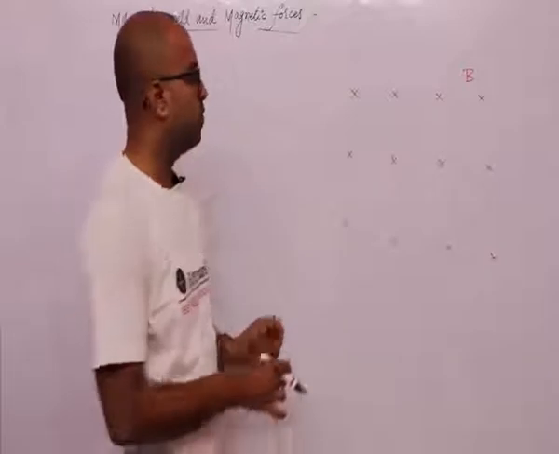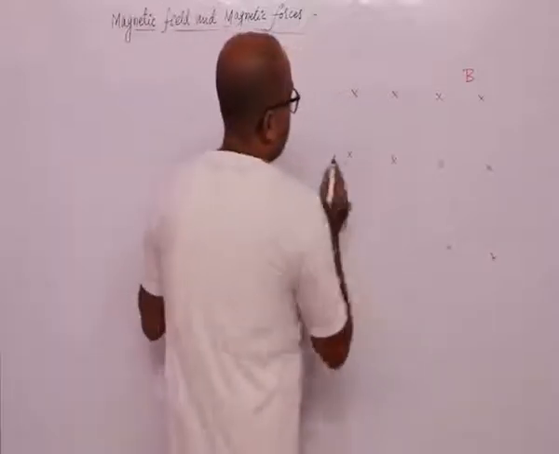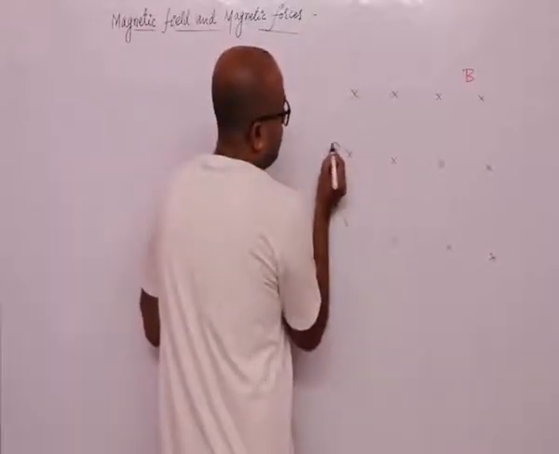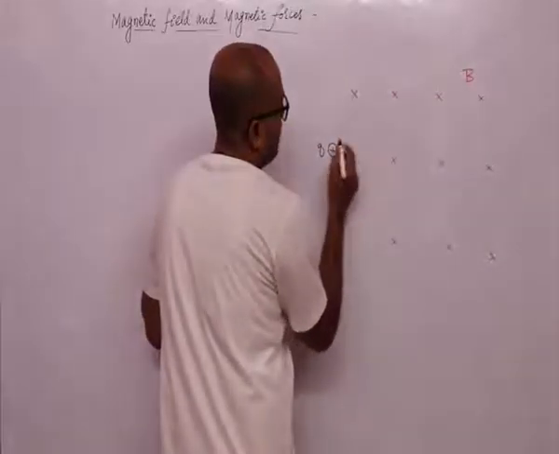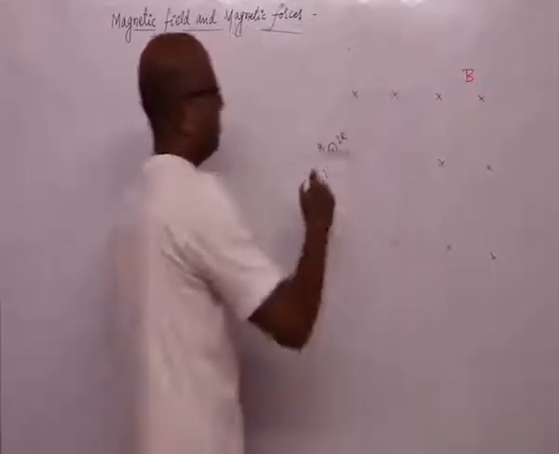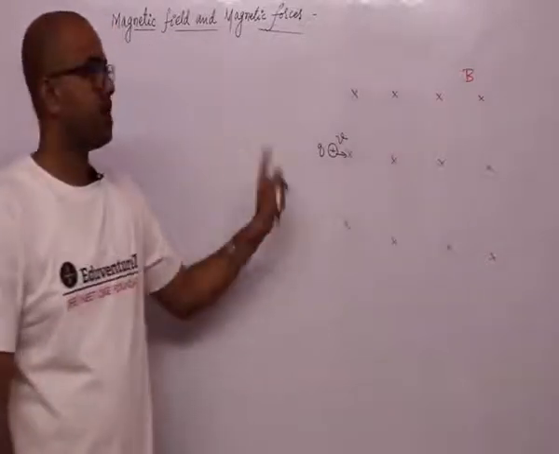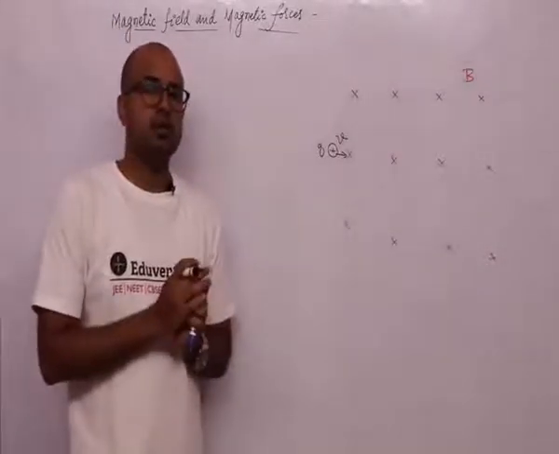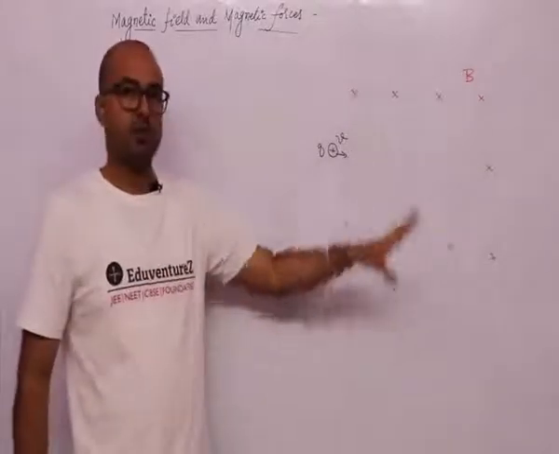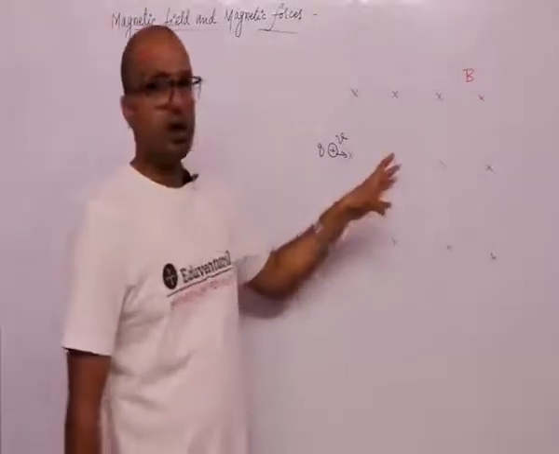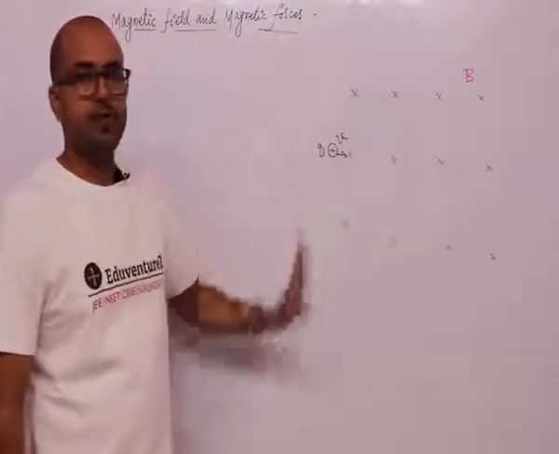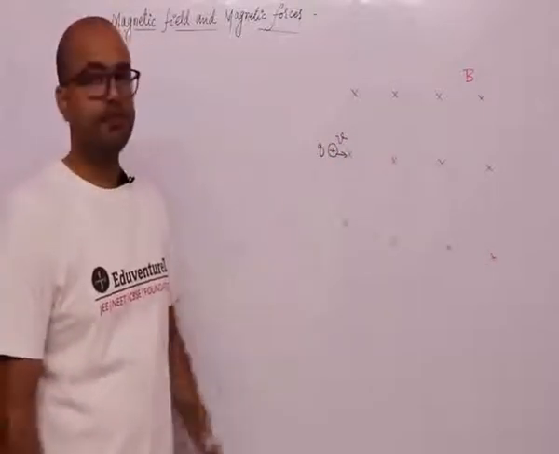a charge positive Q starts moving or entering this magnetic field with velocity V. This magnetic field is uniform, इस रीजन में जो मैग्नेटिक फील्ड दिया हुआ है वो यूनिफॉर्म है, और इसमें एक चार्ज Q एंटर करना चालू करता है विद वेलोसिटी V. So what will happen here? यहाँ क्या होगा?